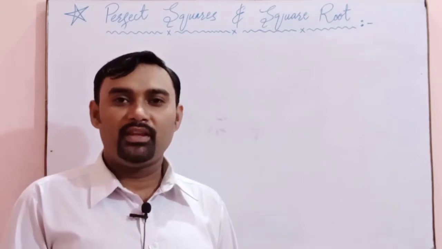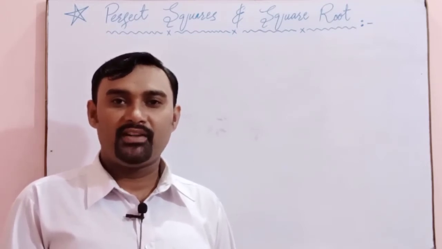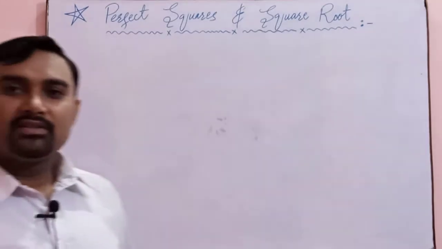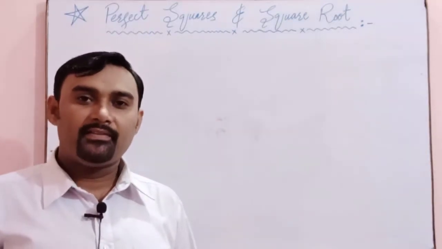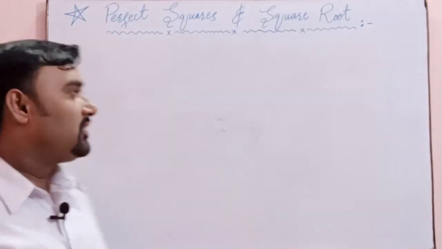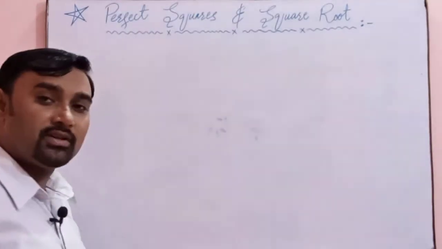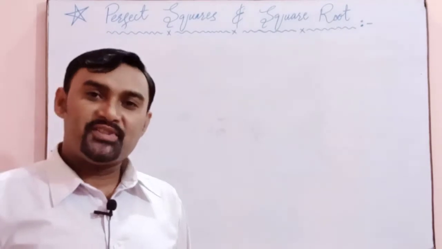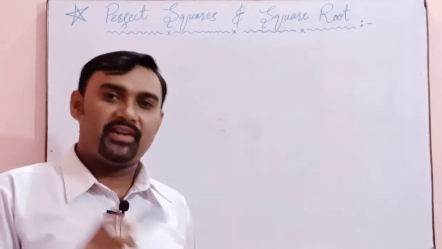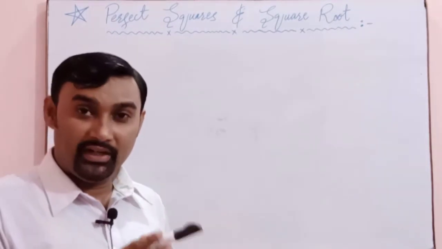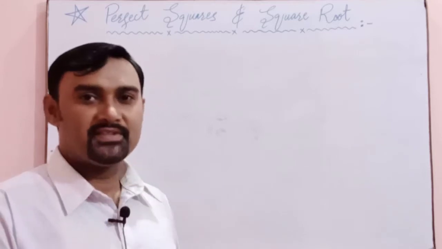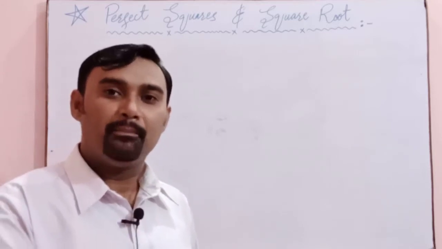This topic is from the new syllabus Oxford Mathematics 7th edition D1, chapter number 1, the topic that is perfect squares and square root. So first of all we will discuss the perfect square numbers and then we will discuss the square root. So the question arises, what are perfect squares? If we multiply a whole number 2 times, the result will become a perfect square number.